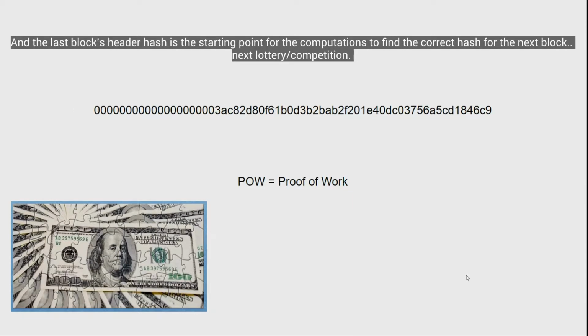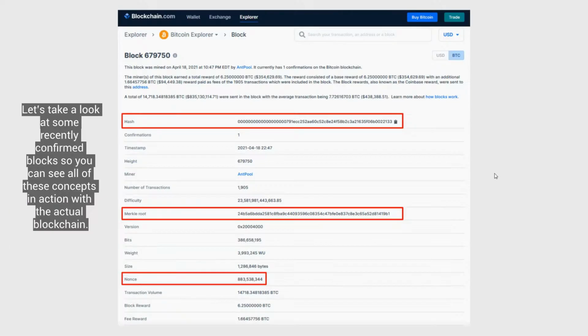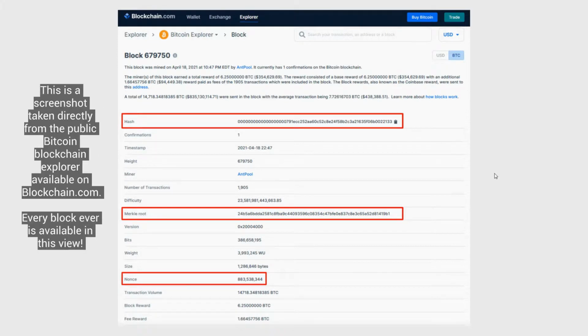Like we previously went over, the last block's header hash is the starting point for the computations to find the correct hash for the next block. Let's now look at an actual block so that you can see all of these concepts in action with the actual blockchain. This is a screenshot taken directly from the public Bitcoin Blockchain Explorer on blockchain.com.